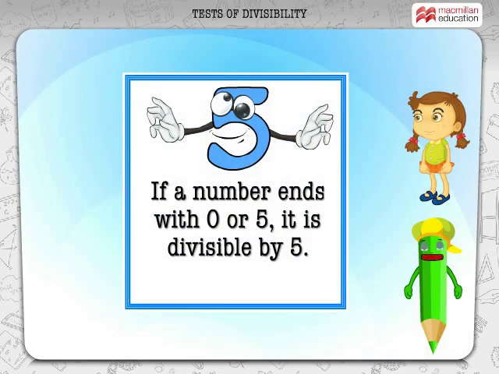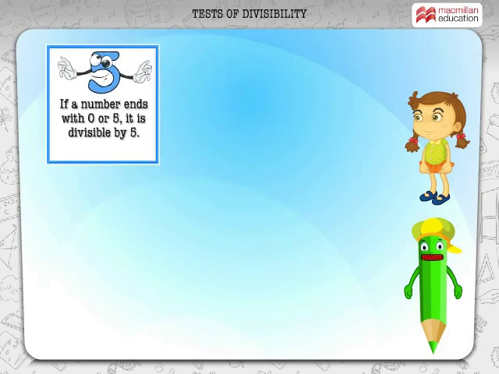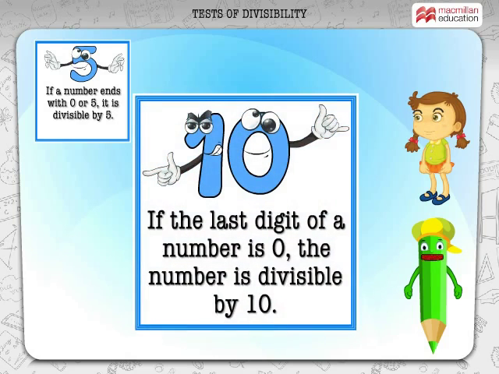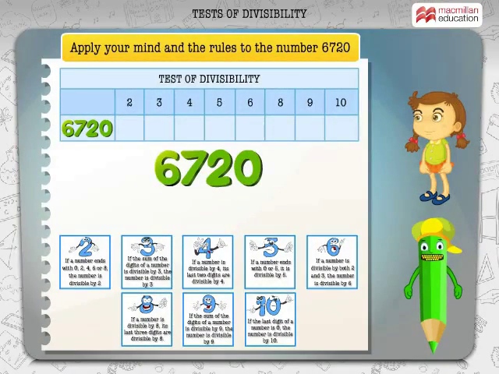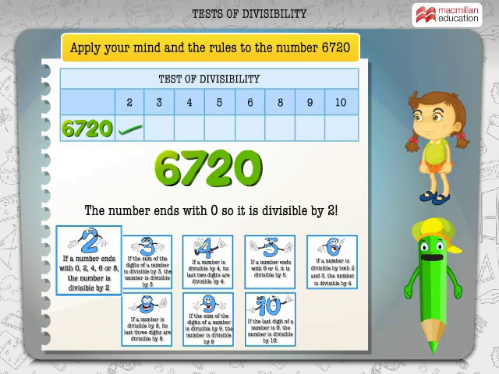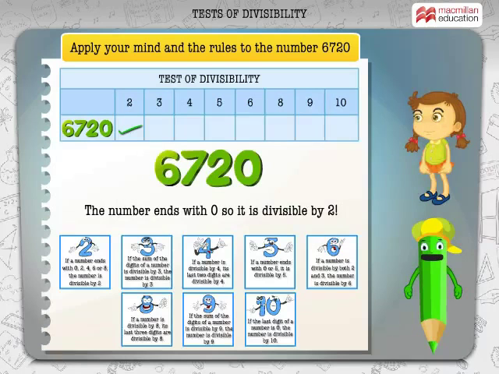If a number ends with 0 or 5, it is divisible by 5. And here is the easiest trick to remember. If the last digit of a number is 0, then the number is divisible by 10, of course. Let me give you another number to test all the rules of divisibility that you have learned. Apply your mind and the rules to the number 6720. The number ends with 0, so it is divisible by 2.